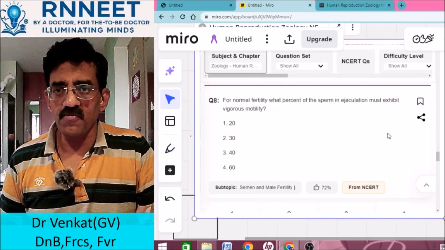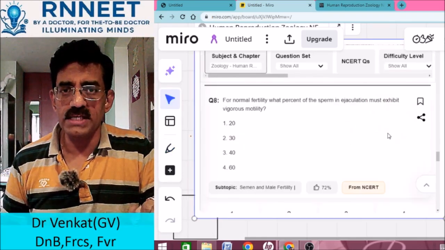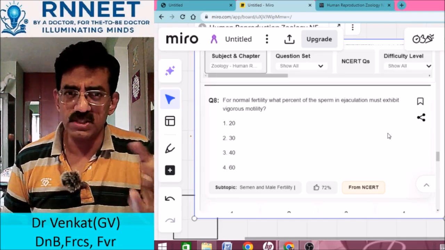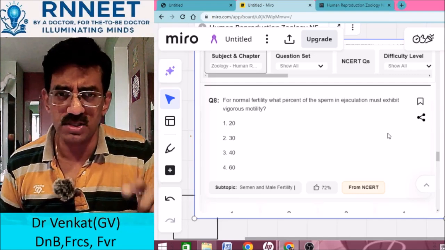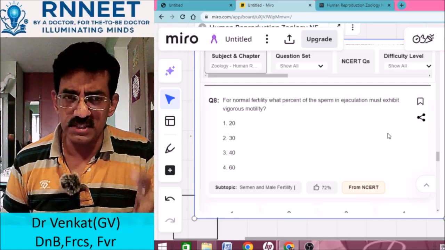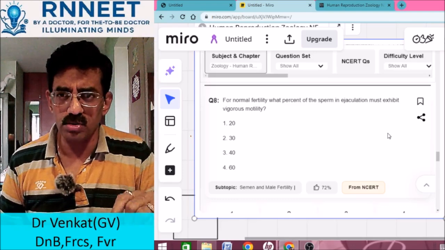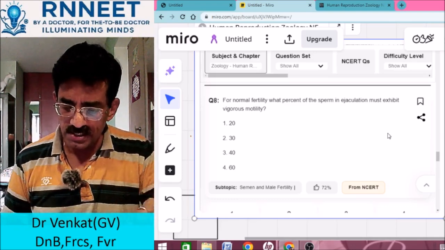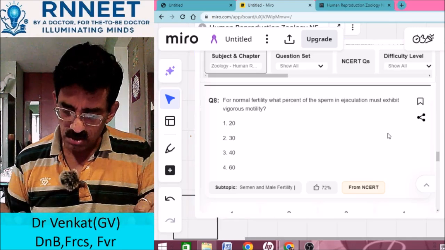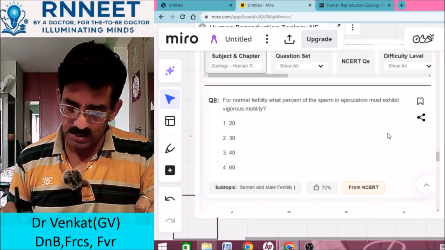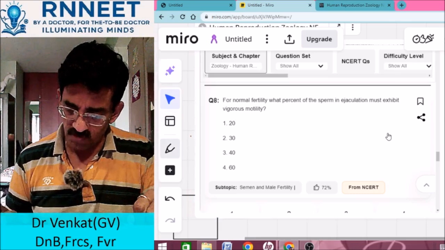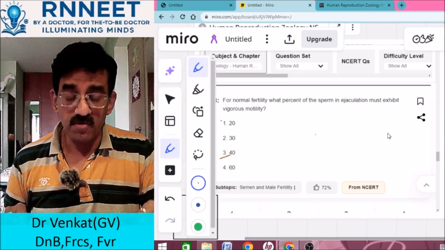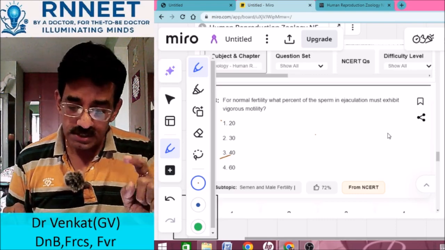Next question, for normal fertility, what percentage of sperm in ejaculation must exhibit vigorous motility? We saw this in the shorts. You've seen the orange NEET shorts. You would have got this question. We did this in the rapid fire questions also. For normal fertility, vigorous motility, the answer is 40%. And what is it for normal morphology? 60%.